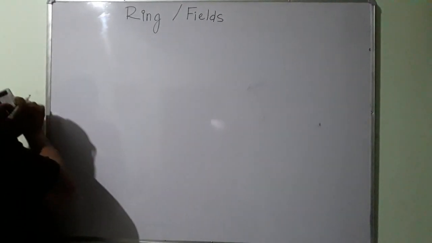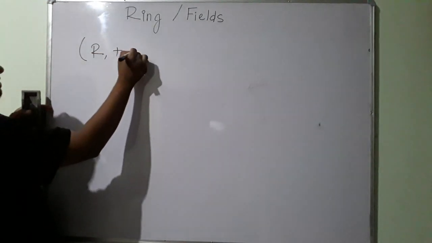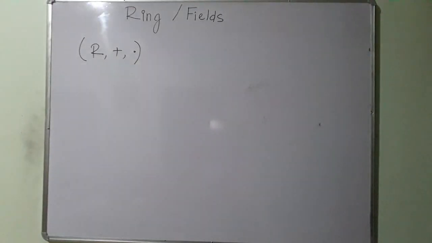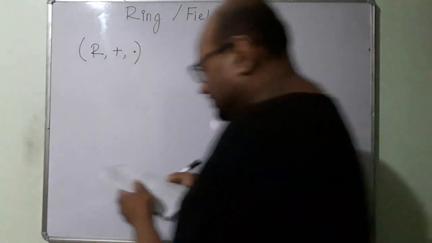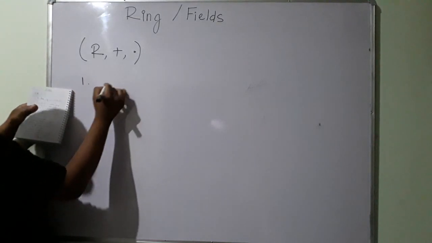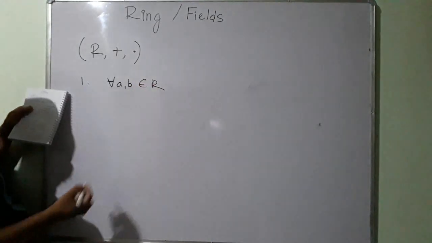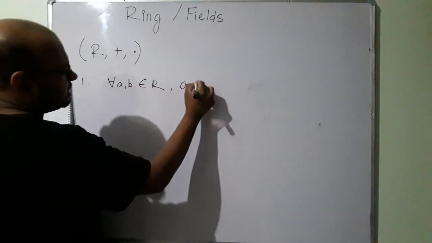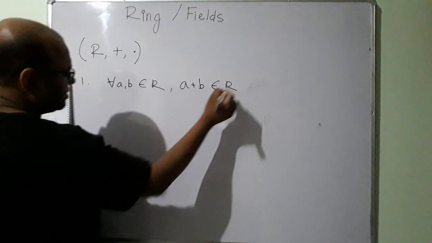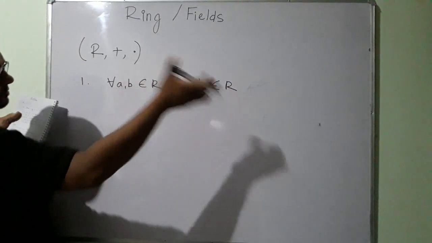So once again, to make our definition more detailed, this would be a ring if a few conditions are satisfied. There are a few rules. Rule number 1: for all a, b that belong to R, a plus b should also belong to R. This is the rule of closure, that addition must be closed.